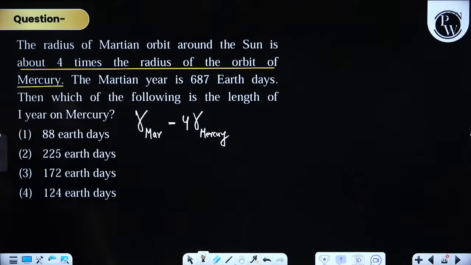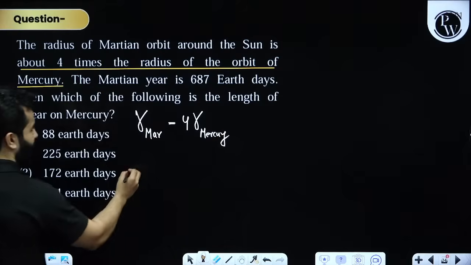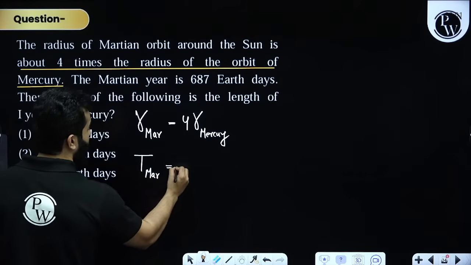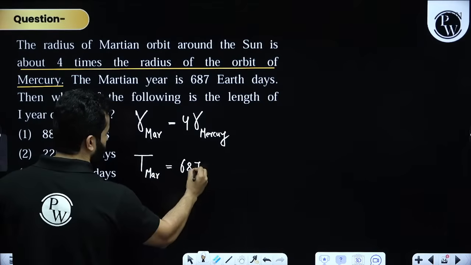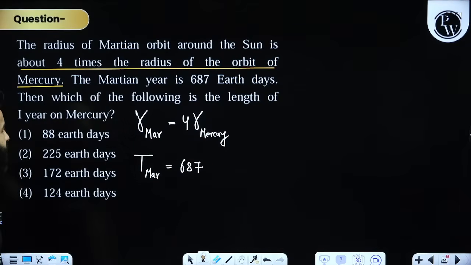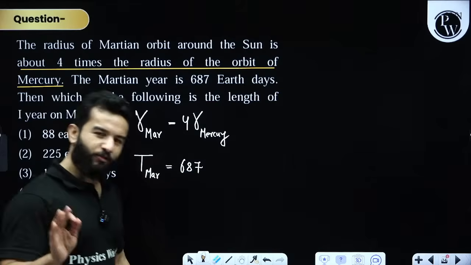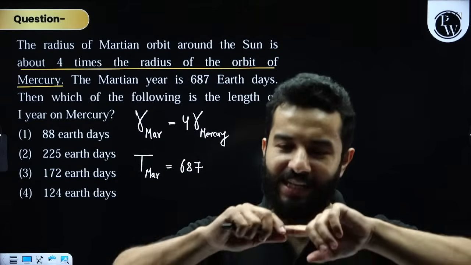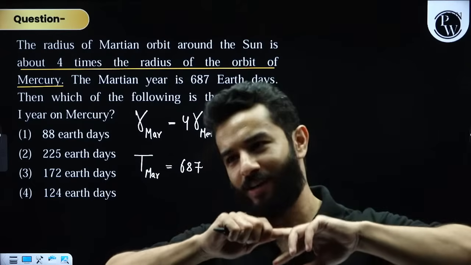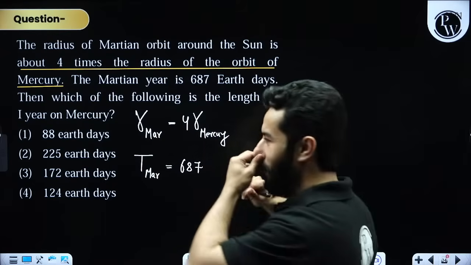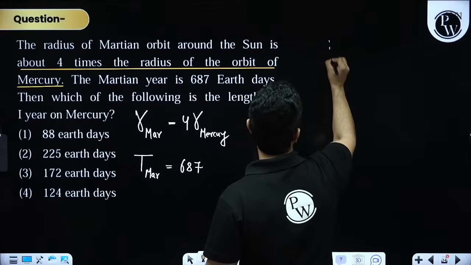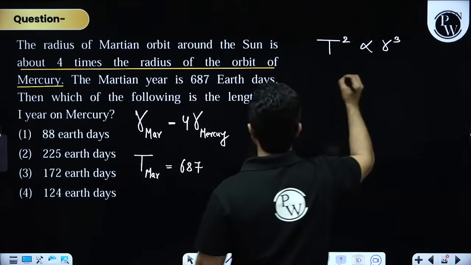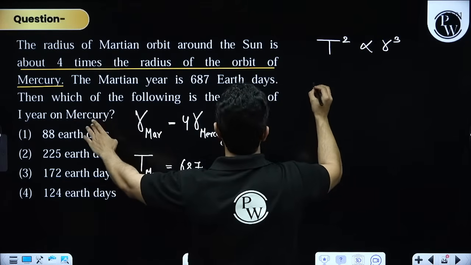Radius of Mercury. And time period of Mars is 687 Earth days. Let's write it as 687. So I have told you two things. If they are going to talk about time period and radius, it is either conservation of angular momentum or Kepler's second law, or Kepler's third law. Over here we are going to say T square is directly proportional to R cube. That means what they want to find out, Mercury.